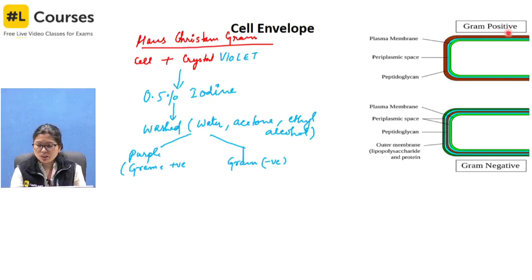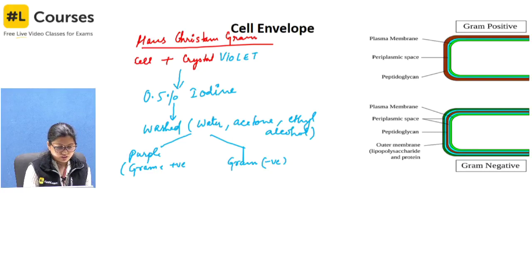But if we look into this layer of both the bacteria, it's different. The cell wall is peptidoglycan, the main constituent of bacterial cell wall, and peptidoglycan is made up of NAG and NAM, N-acetyl glucosamine and N-acetyl muramic acid.